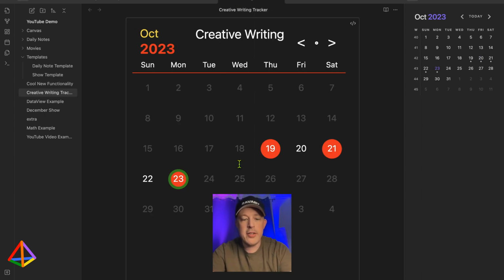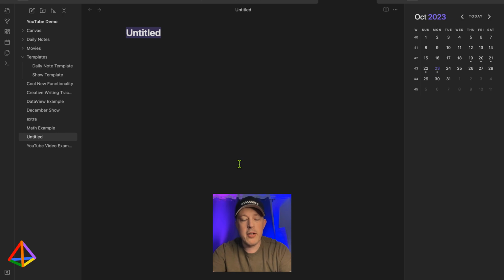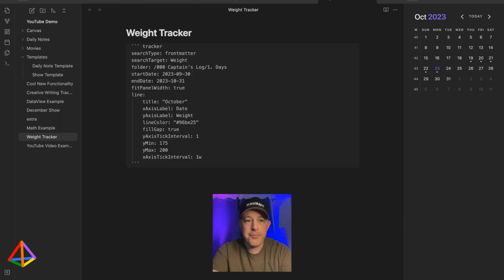So let's do a new one called weight tracker. And then I will paste in from my personal vault the script, but you can go back through the examples and poke around, find all the details that work for you. But let's check this out. So we've got front matter, weight, and the folder. Again, we'll have to change that to daily notes.